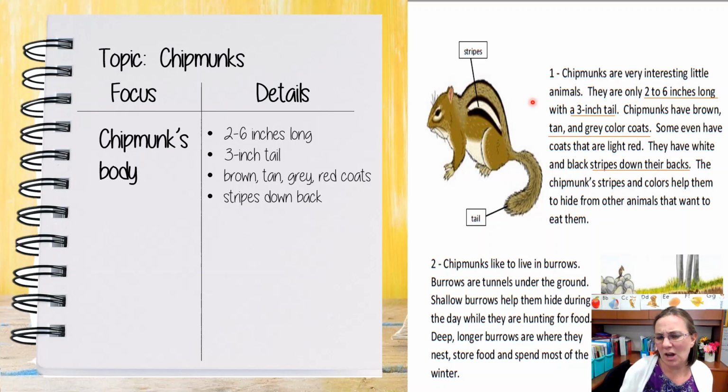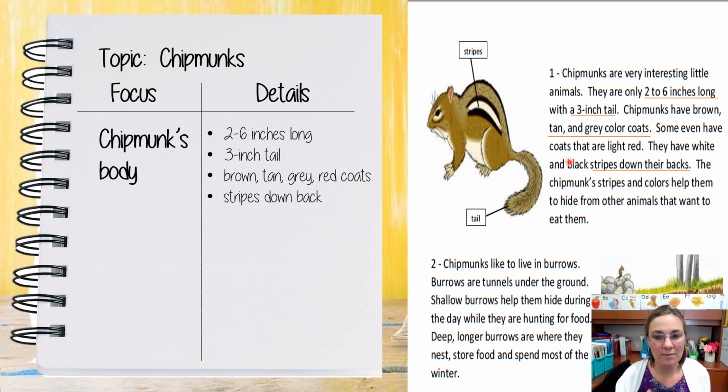We probably could also say what a chipmunk looks like, and that's essentially the same thing. But you're right, this entire paragraph or section is all about a chipmunk's body. See how each of these details connect? This is about the chipmunk's body. This is about the chipmunk's body. All of those details connect to tell me that in this section I'm going to learn about a chipmunk's body.